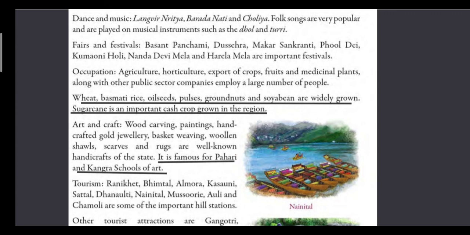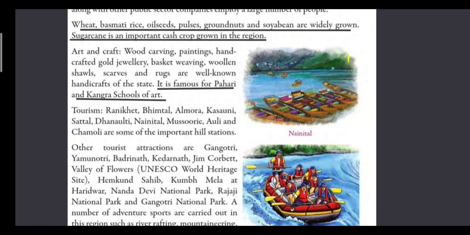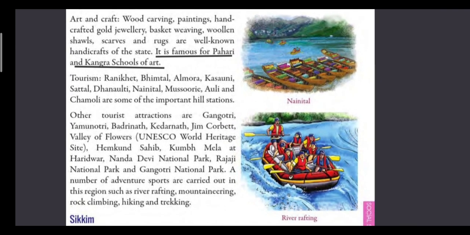Now we will read about tourism. Ranikhet, Bhimtal, Almora, Kasoni, Satal, Dhanatali, Nainital, Masuri, Oli, and Chamoli are some of the important hill stations.